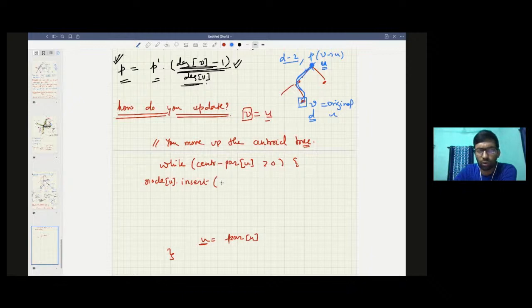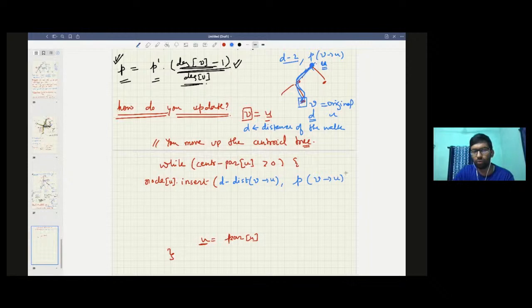So D dot insert: what is the distance? If the update was given with D as the distance of the walk, then you need to find the distance between v and u, and subtract that distance from D. And what is the probability for that? I already told you how to calculate the probability from v to u. So you need to insert this value in node number u.